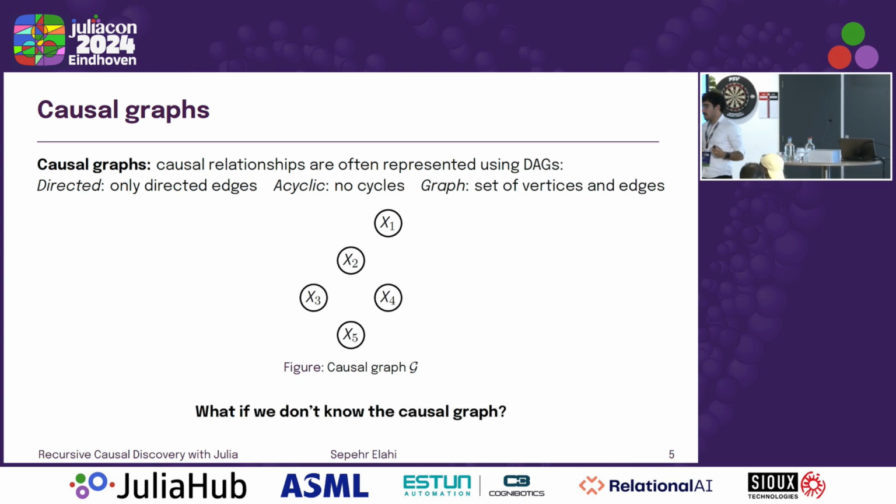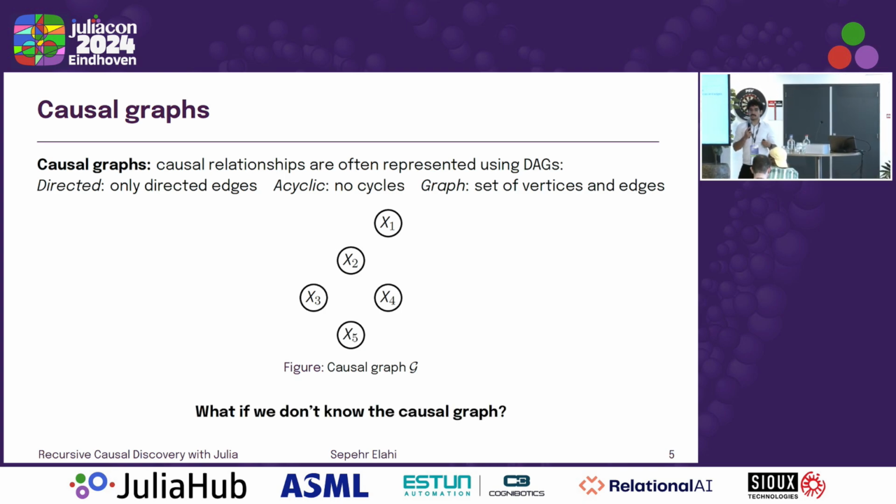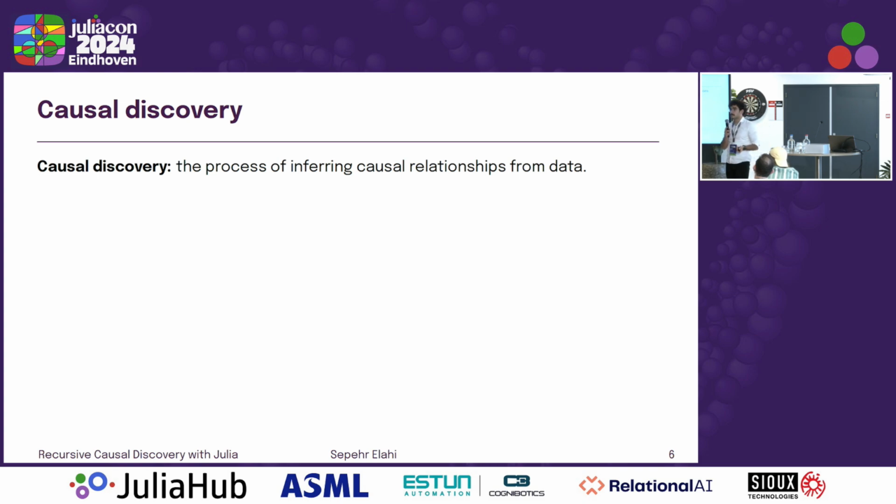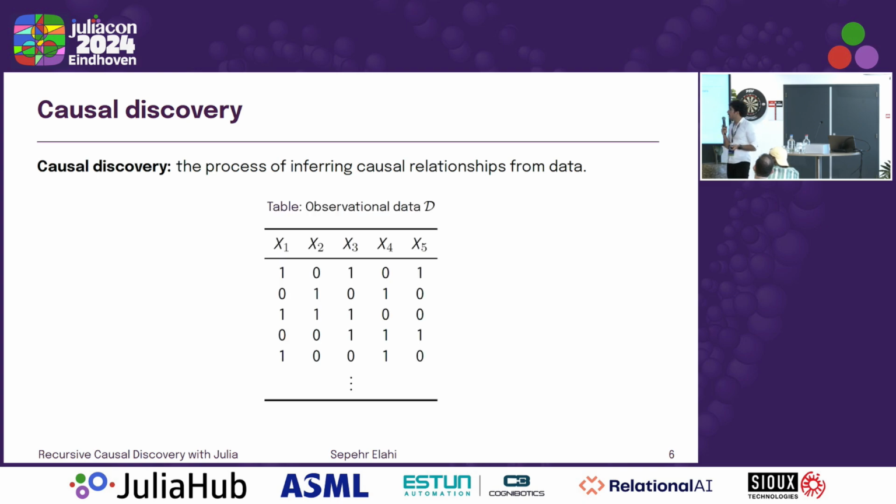A key question that arises often in research is, what happens if we don't know the graph, right? We know these variables exist, but we don't know the causal relationship between them. And we want to learn that through data, and that's where causal discovery comes in. Causal discovery, or sometimes also called learning Bayesian networks, is the process of inferring these causal relationships from data. For example, we have some observational data, x1 through x5, based on the example that I showed previously, and you want to learn the relationships using this data.